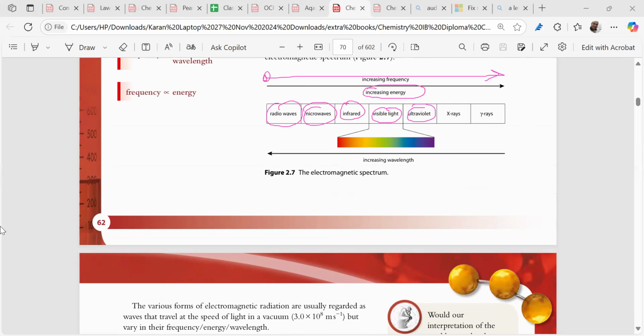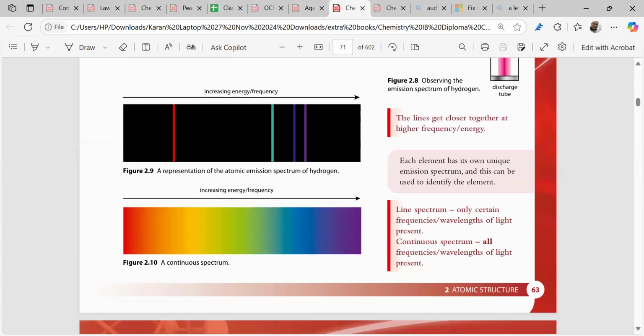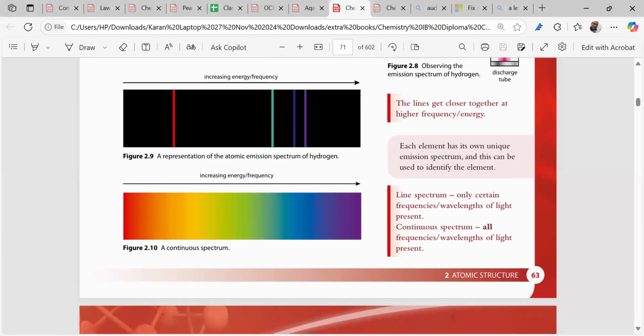Similarly, if you see these lines, these sharp bright lines will be closing down at a higher frequency or energy, right? Did you get my point? Understood this part? Now you have to see why it happens. Why does the series of bright lines get closer at a higher frequency, right?